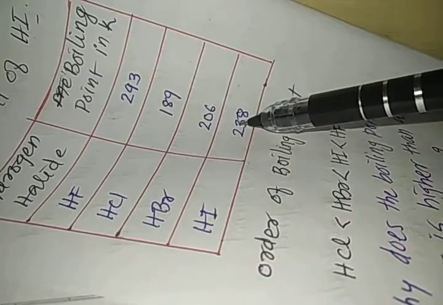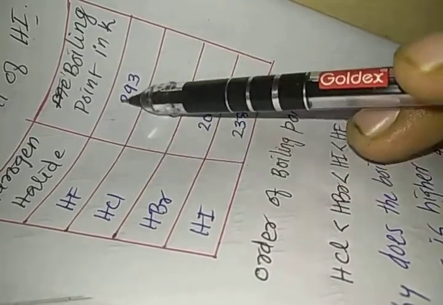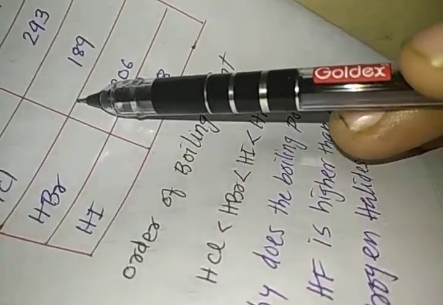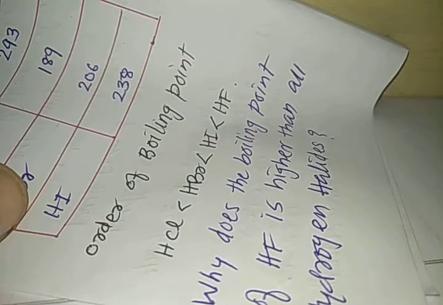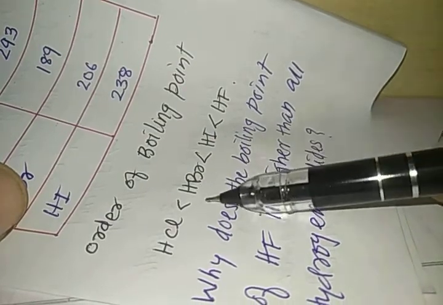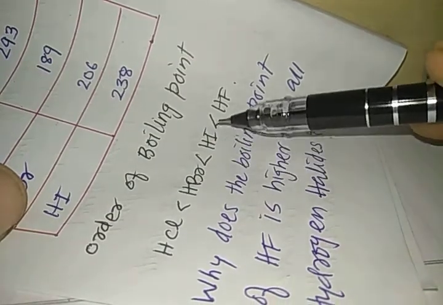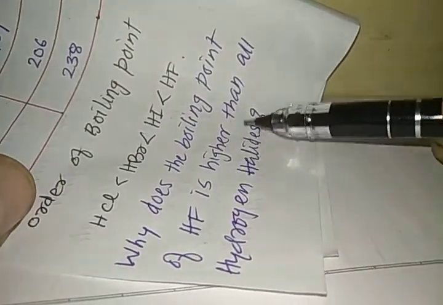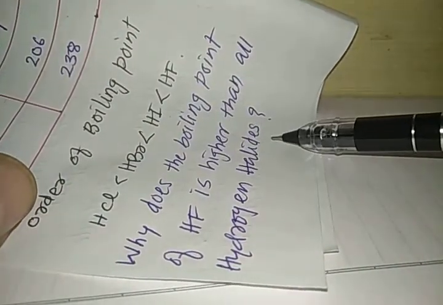Looking at this, you can easily understand that HF boils at even higher temperature than HI. Otherwise, going down the group, the boiling point increases. But HF has the highest boiling point. What is the reason? Let us try to understand. Order of boiling point: HCl is less than HBr, HBr is less than HI, and HI is less than HF. Why is the boiling point of HF higher than all the hydrogen halides? What is the reason?